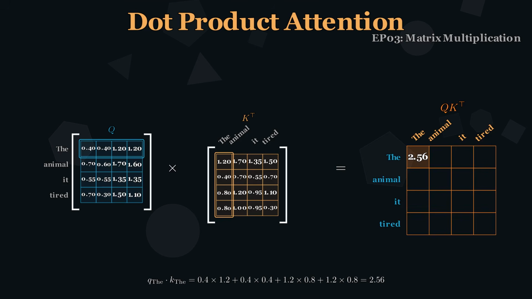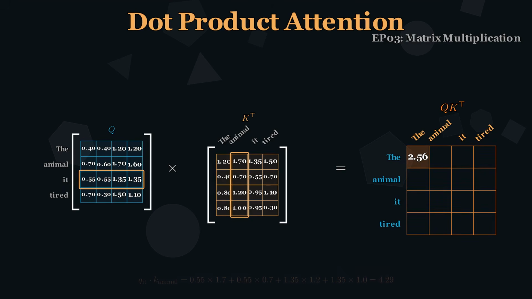That gives us 2.56. Now the critical one. Row 2, "it," dotted with column 1, "animal": 0.55 times 1.7, plus 0.55 times 0.7, plus 1.35 times 1.2, plus 1.35 times 1.0. That's 4.29, the highest score in this row.